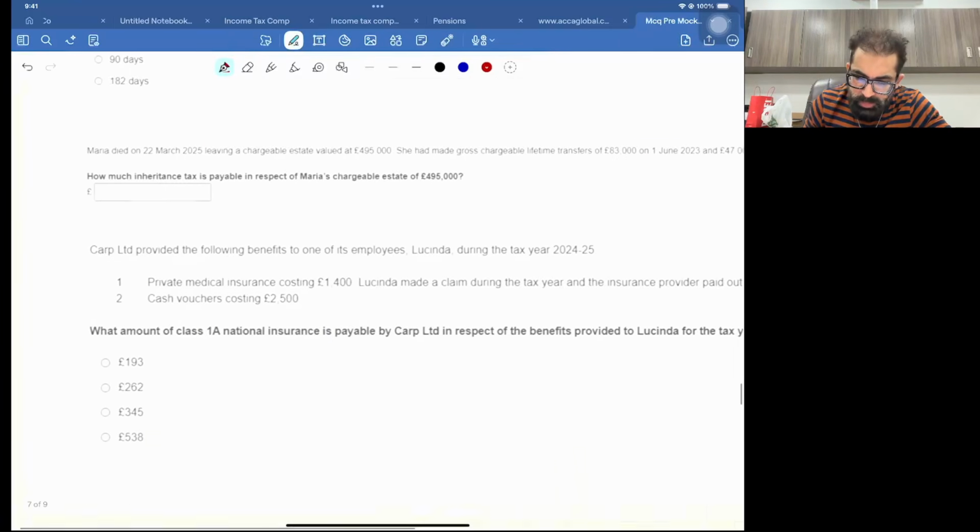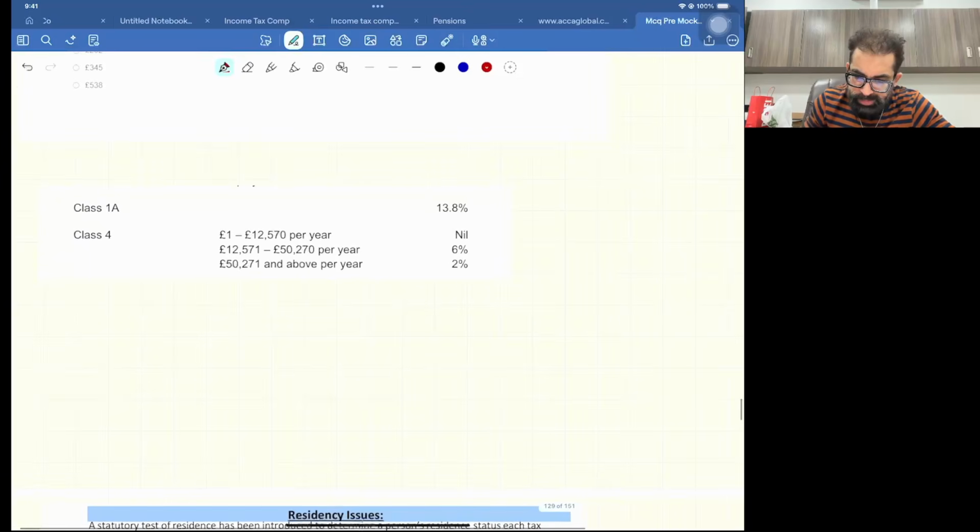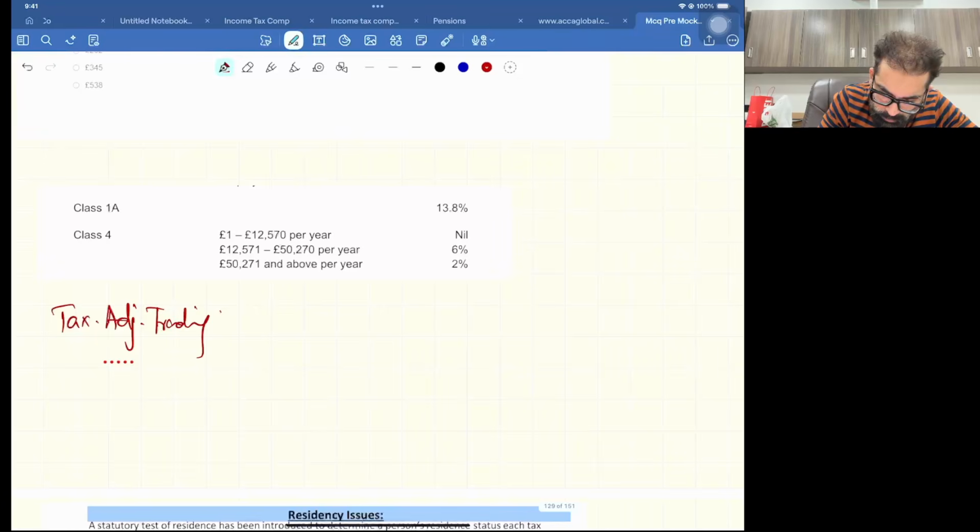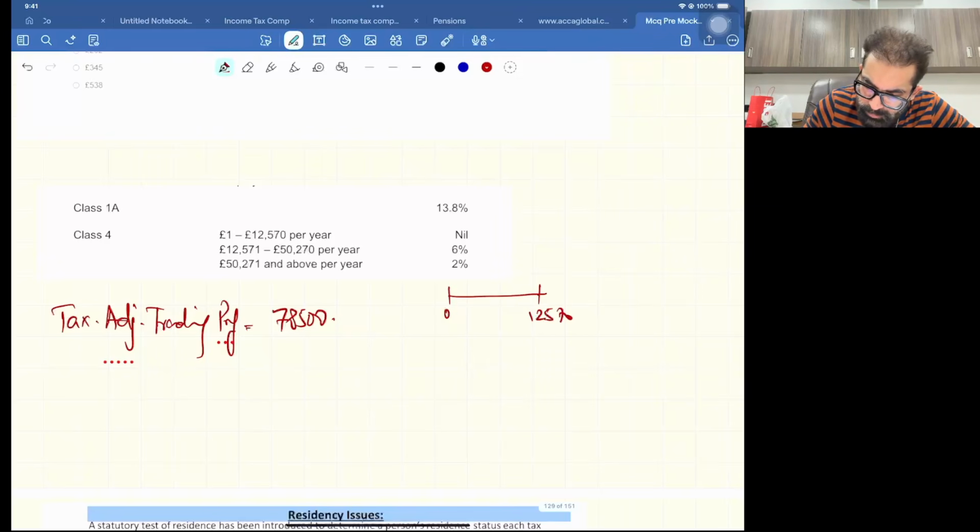Now let me do it for you. These are the rates. Now very easy. The first band is 0 to 12570. Then the second band is up to 50270. And the third is above that.